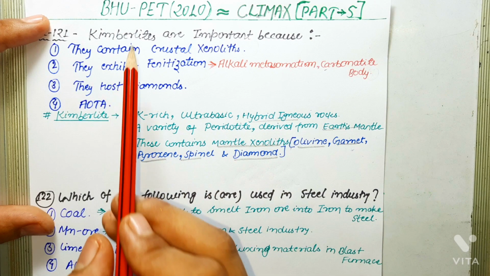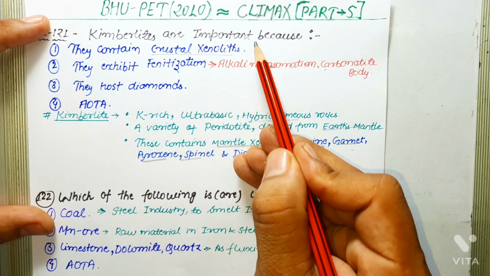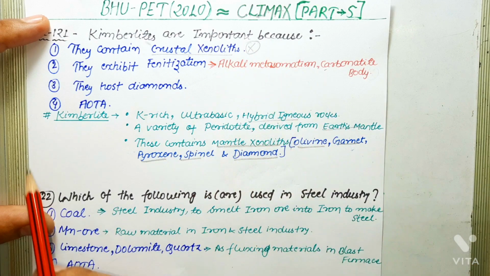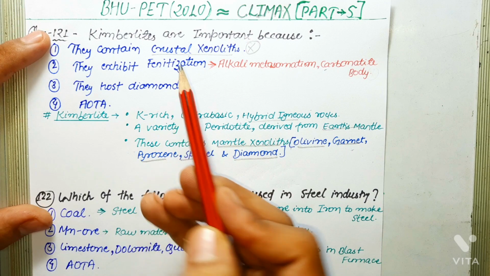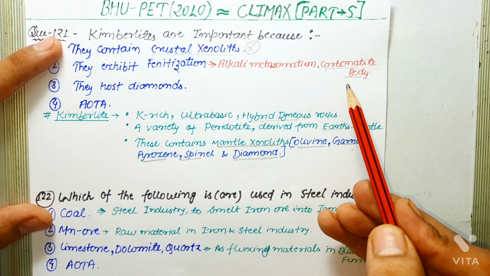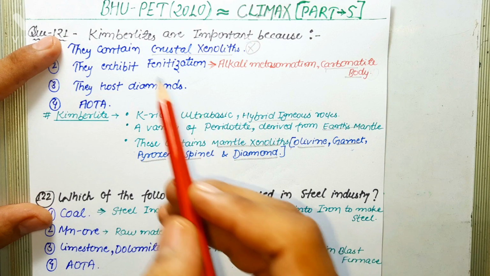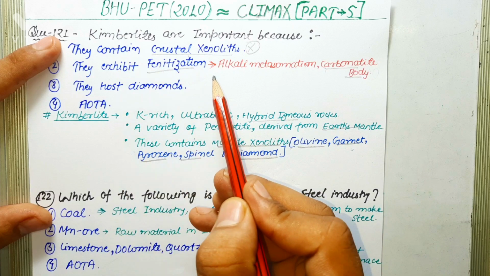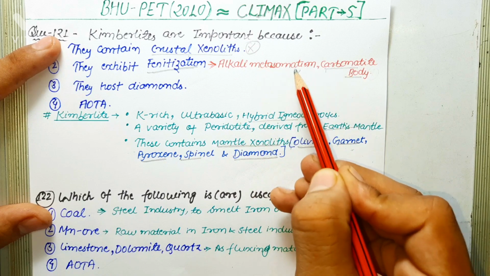So let's check the options. First option says they contain crustal xenoliths. Clearly this is an incorrect statement because kimberlites contain mantle xenoliths. They exhibit fenitization. Fenitization is an alkali metasomatism phenomenon which is observed in the carbonatite body. Basically, it is alteration into a greenish rock consisting of K feldspar, aegirine and alkali hornblende. And this alteration is a consequence of the high alkali elements and volatiles content of carbonatite melt that are released during solidification. So this fenitization is not a phenomenon of kimberlite. This is exhibited by carbonatite body. So this is also an incorrect statement.